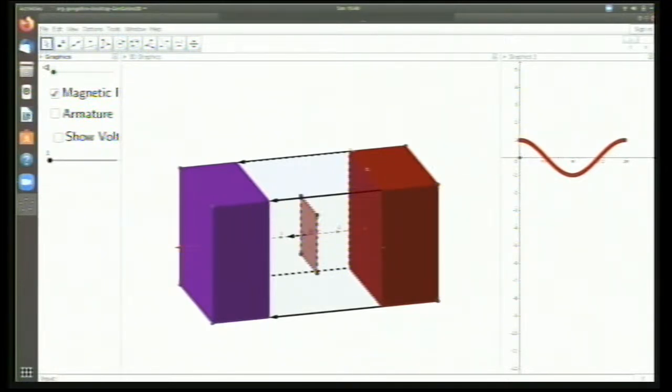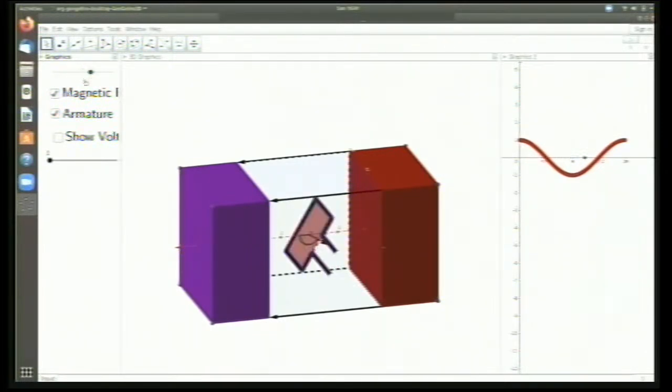Suppose I want to see how this change will affect a conductor. If I place a wire here around that rectangular plate, a conductor wound in the form of a rectangular shape, and I move this, what happens?